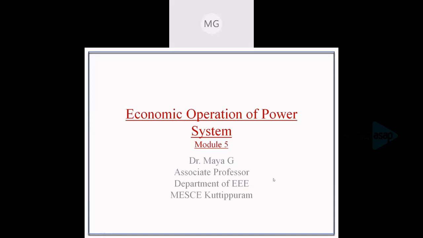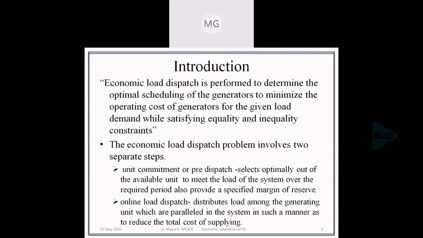So we'll go into economic operation of power system. What is economic operation? Whenever we transmit power from a generating station to a load center, the utility always looks into the economic aspect, that is, the minimum operating cost of the generation.